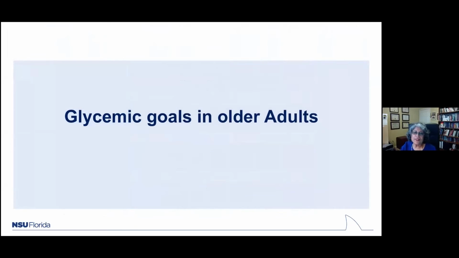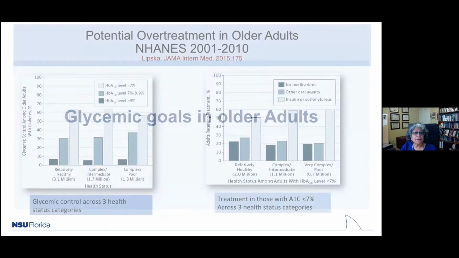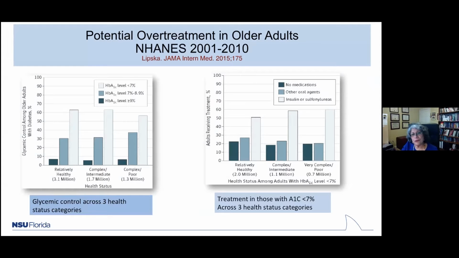So what are glycemic goals in older adults? What we do know is older adults are overtreated. This comes from the NHANES data between 2001 and 10. If you look at the graph on the left, there are three health categories: relatively healthy, complex intermediate, such as an ALF patient, and complex patients in poor health.